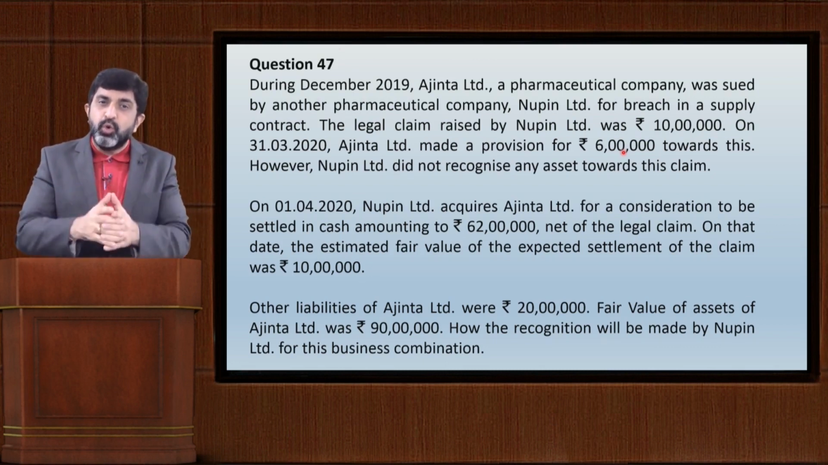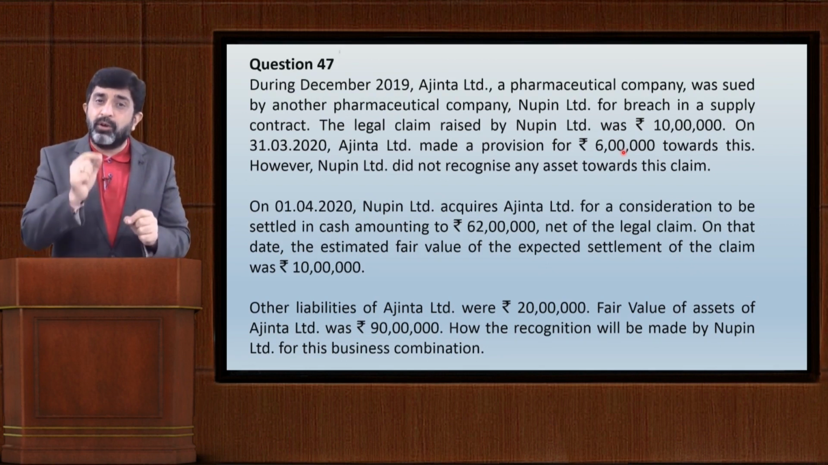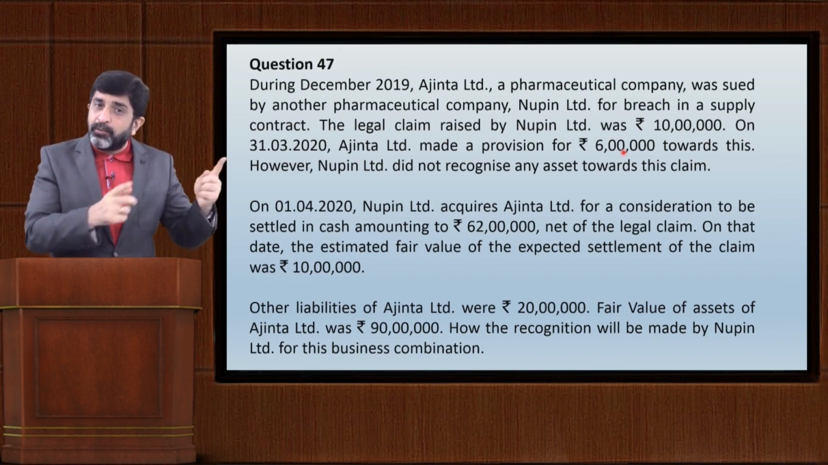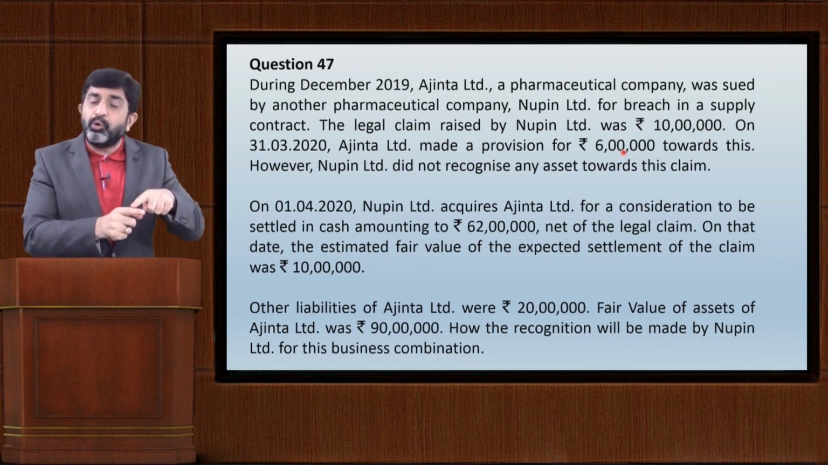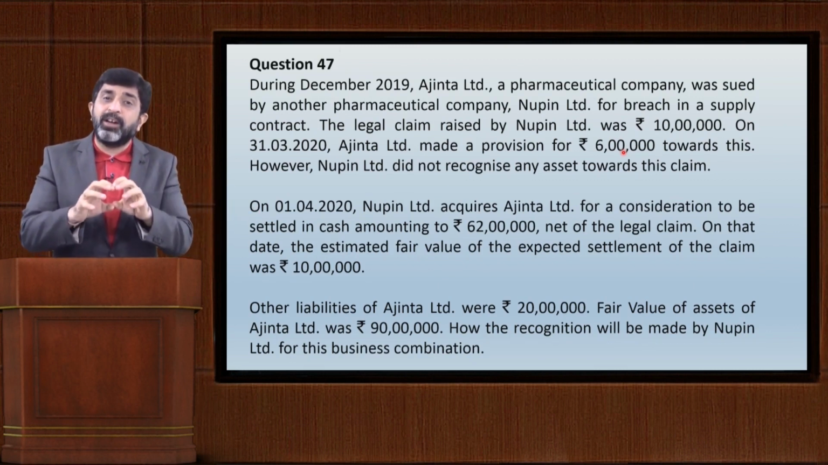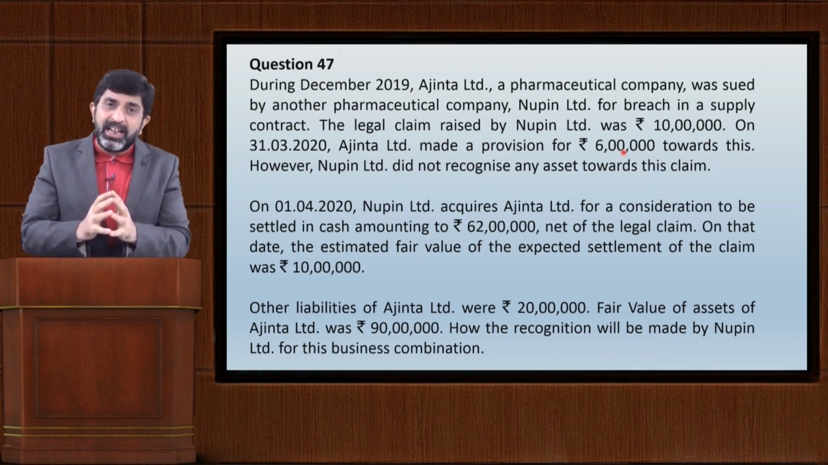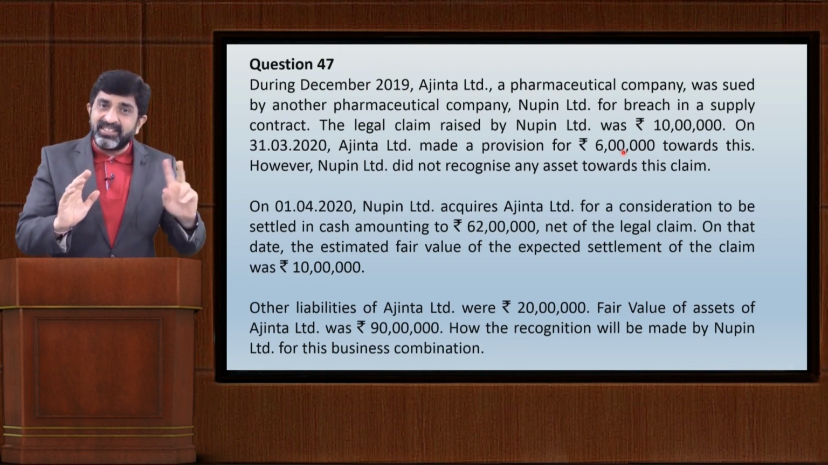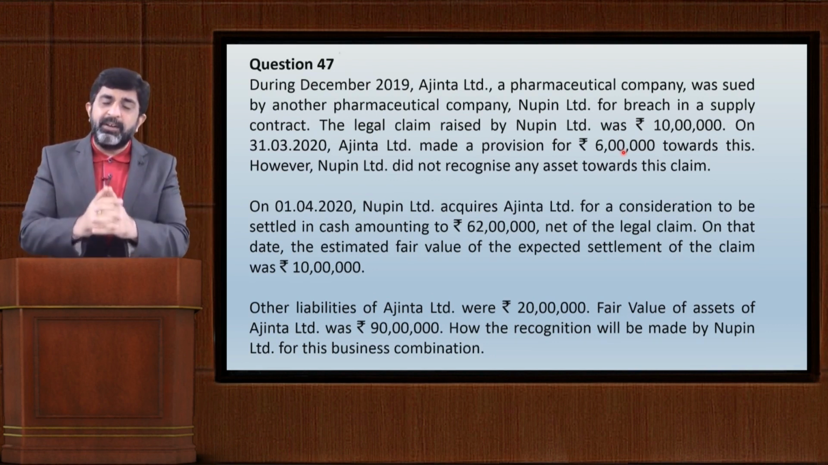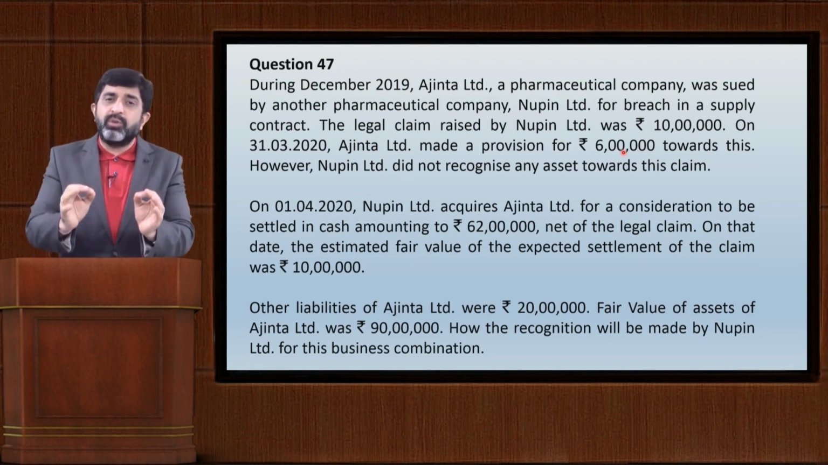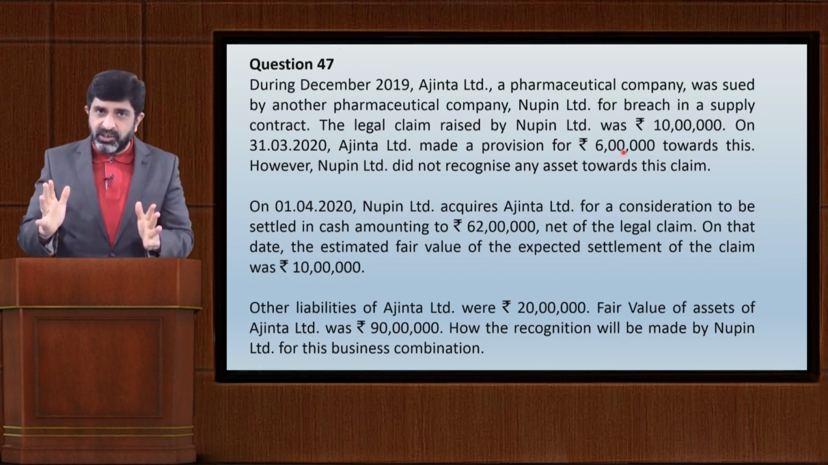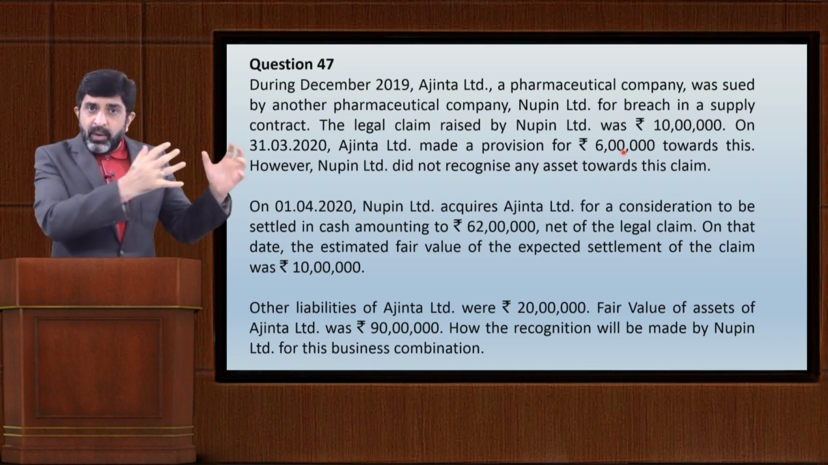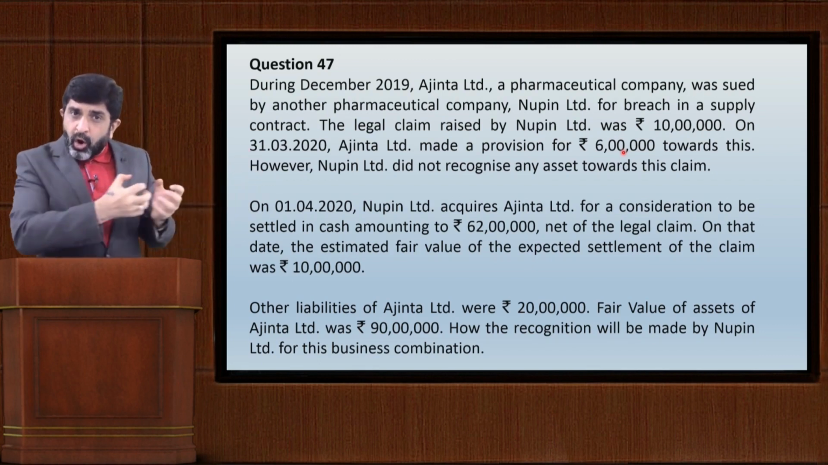So friends, you have to figure out the correct amount of consideration in this case. So it will be 62 lakhs of net settlement. To that you will have to add the amount of claim, and the fair value of that claim will be rupees 10 lakhs. 10 lakhs added to 62 lakhs, 72 lakhs will be the outcome, which will be the consideration for acquisition.